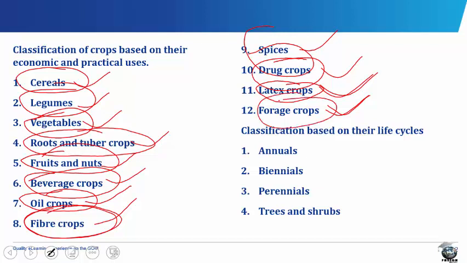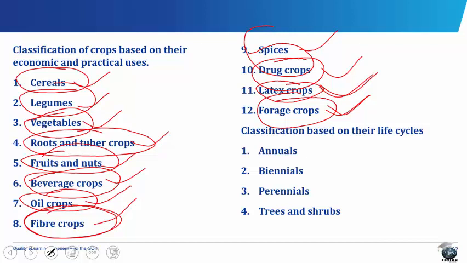Forage crops. Forage crops are grasses and legumes used for feeding livestock. Examples are the Imperata cylindrica, the Centrosema, the Calopogonium, the Panicum maximum, etc.